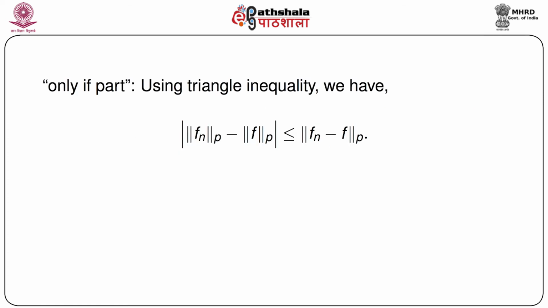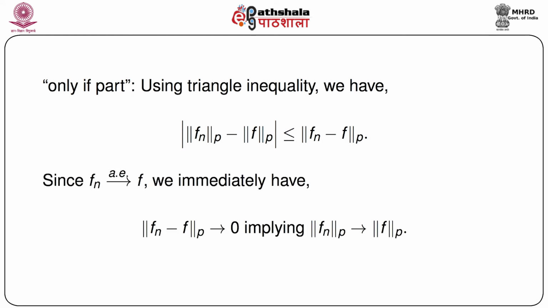Now the only if part is very easy. Using the triangle inequality we can immediately have, whenever I say norm, it is the pth norm, that the modulus of norm of fn minus norm of f is less than or equal to norm of fn minus f, which is very easy to see by the triangle inequality. And hence, since we are given that fn converges to f, we have norm of fn minus f goes to 0, and since the right side goes to 0, we immediately have that the pth norm of fn goes to the pth norm of f.